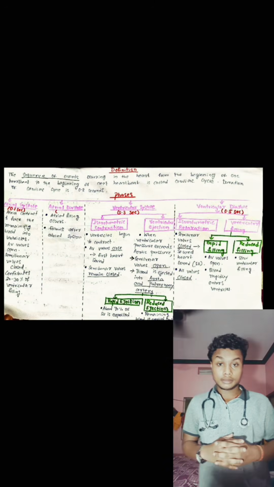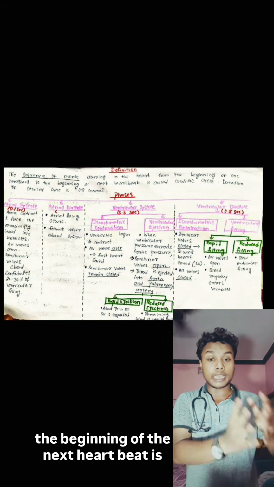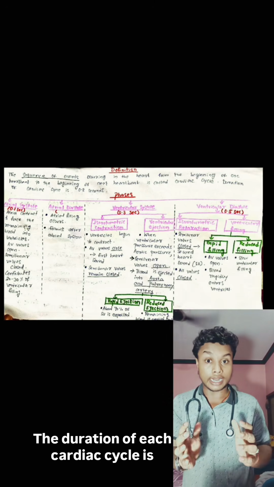So let's revise. Cardiac cycle definition: the sequence of events occurring in the heart beginning from one heartbeat to the beginning of the next heartbeat is known as cardiac cycle. The duration of each cardiac cycle is 0.8 seconds.